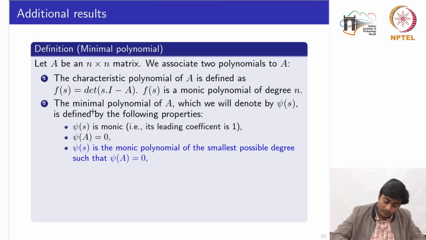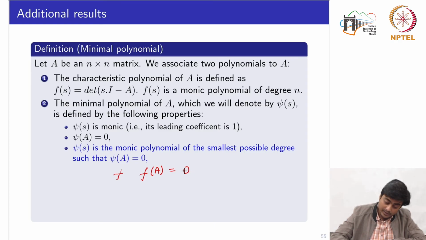Another polynomial is the minimal polynomial of A, which we will denote by psi of s, and is defined by a function having the following properties: psi of s is monic, that is, its leading coefficient is equal to 1, and psi of A is equal to 0, just as f of A is also equal to 0.